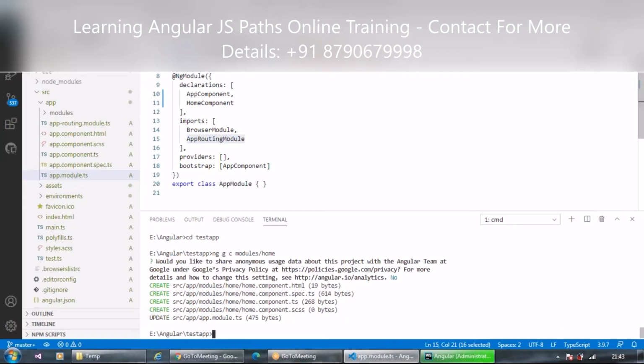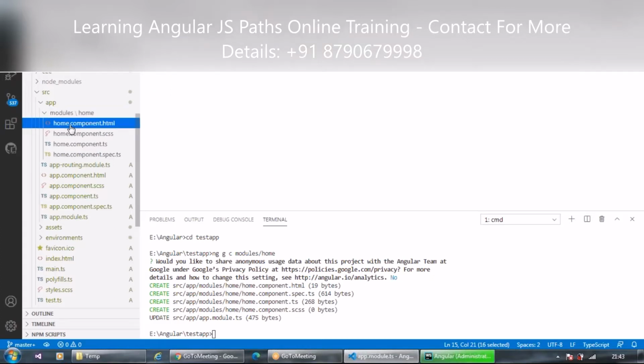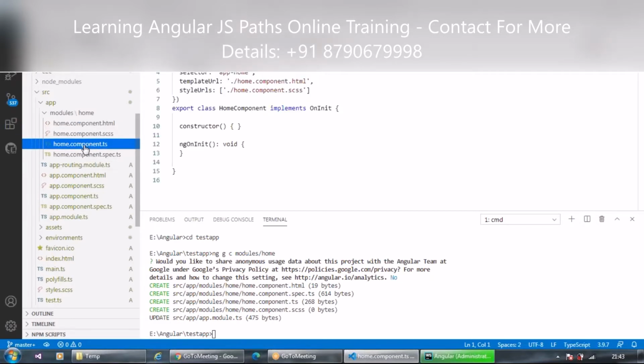Okay, so now are you able to see this module folder? We didn't have that module folder, but it checked, it was not there, so it created that folder, and in it generated all the component files. Likewise the app component. Only the app module is not present. Okay, it has the home component, and by default the text is "home works", and the ts file and everything is there.